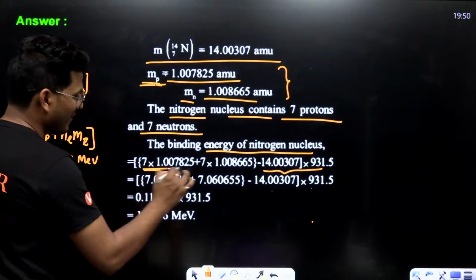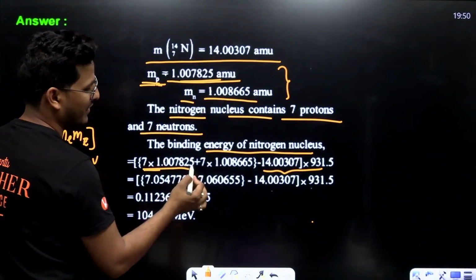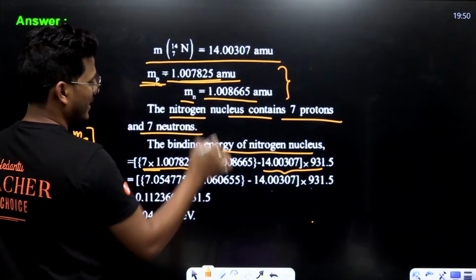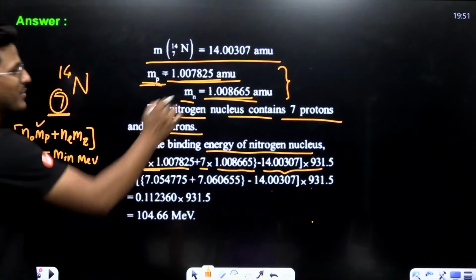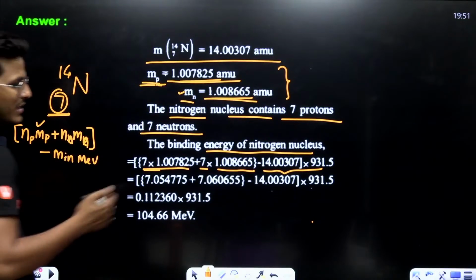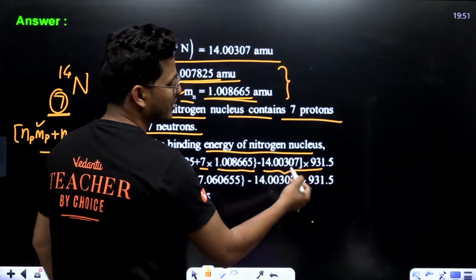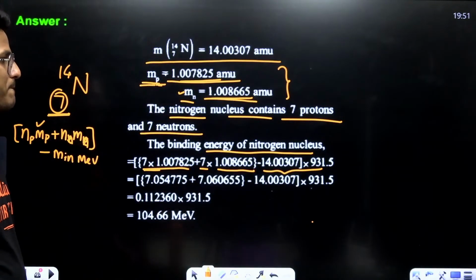That is 7 into 1.007825 plus 7 into 1.008665, minus 14.00307, into 931.5.